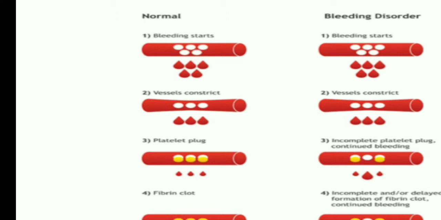Finally, a platelet plug is formed where the cut or damage is. The platelets contain thrombin and prothrombin. Because the platelet plug forms, the bleeding is decreased.